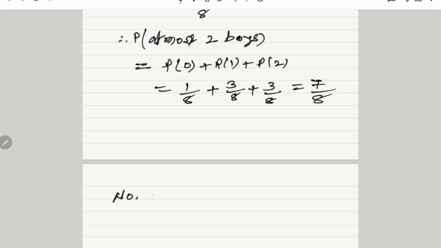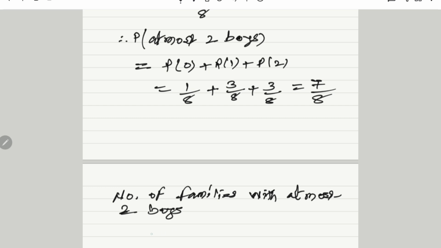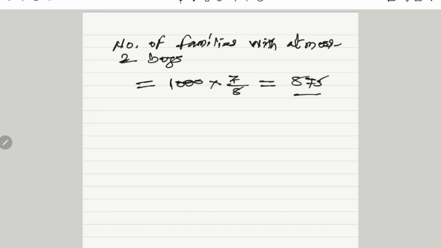Number of families with at most 2 boys is 1000 into 7 by 8, and the value is 875. This is the answer for the last.